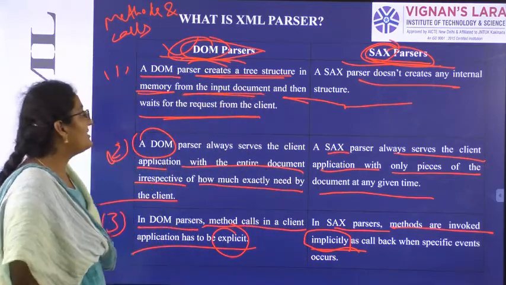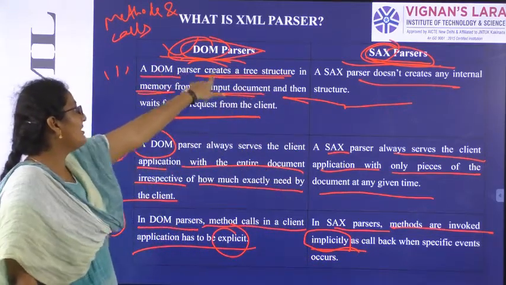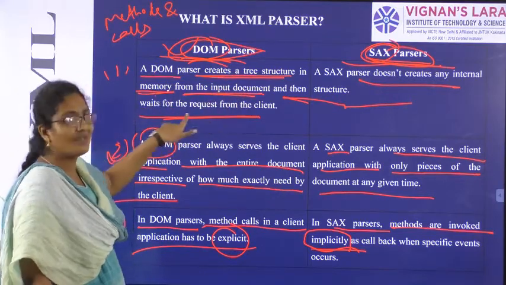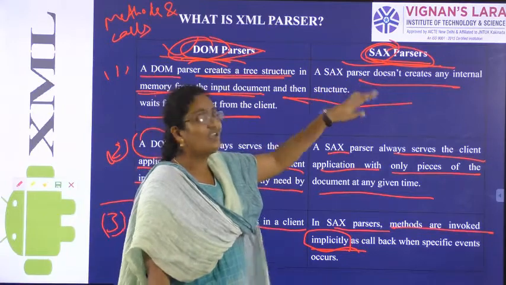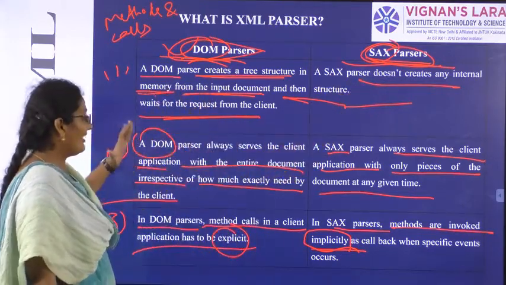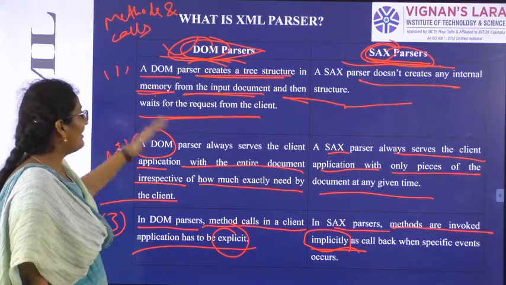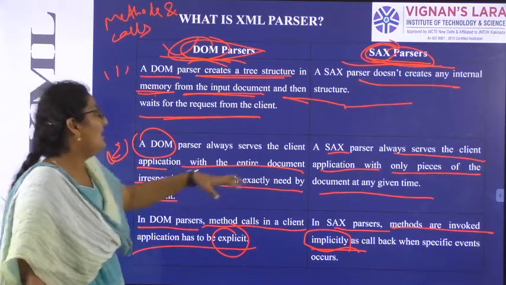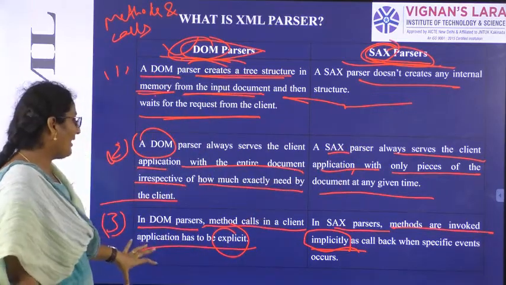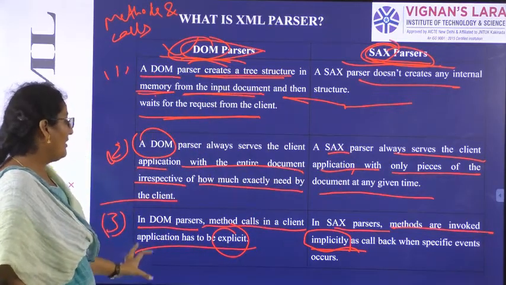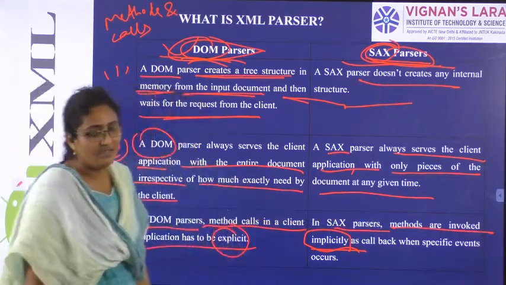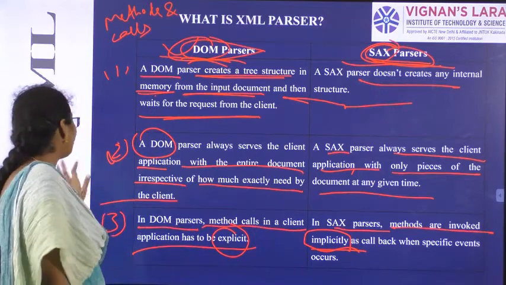So to summarize the differences: in DOM, it is going to create a tree structure in the memory from the input document and waits for the client. In SAX, there is no creation of any structures and waiting for the client. In DOM, irrespective of the client need, the entire document is provided. In SAX, only a piece of the document is provided at a time. In DOM, all the methods and calls are invoked explicitly. In SAX, all the methods are invoked implicitly.